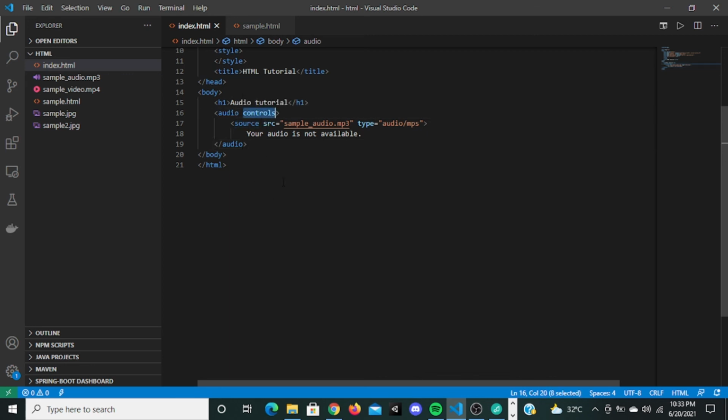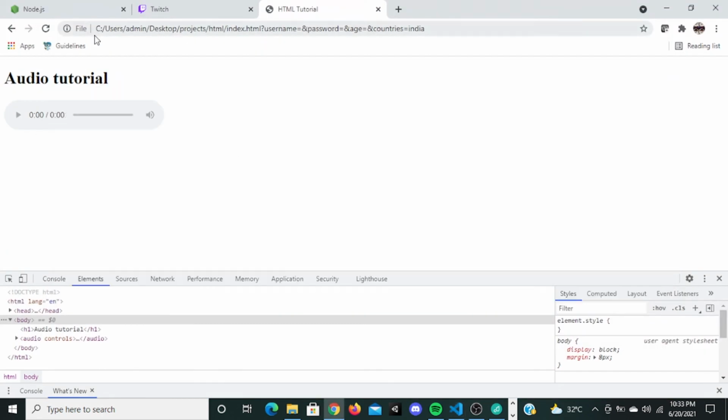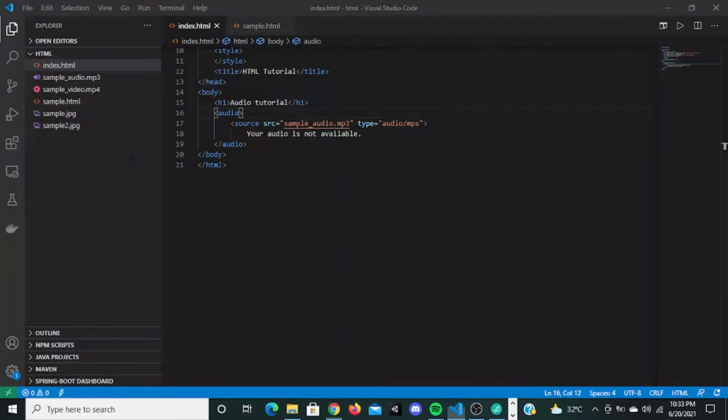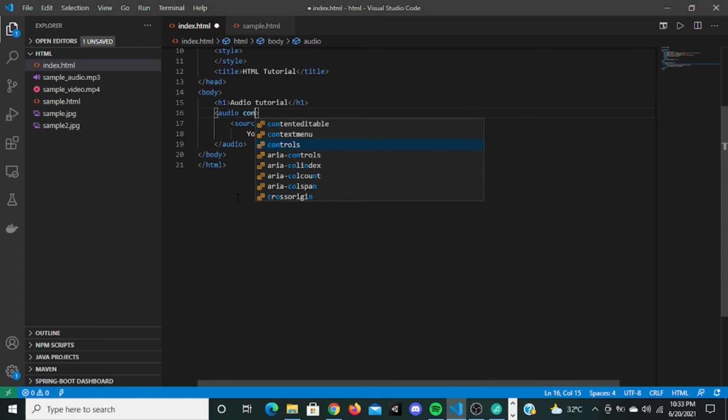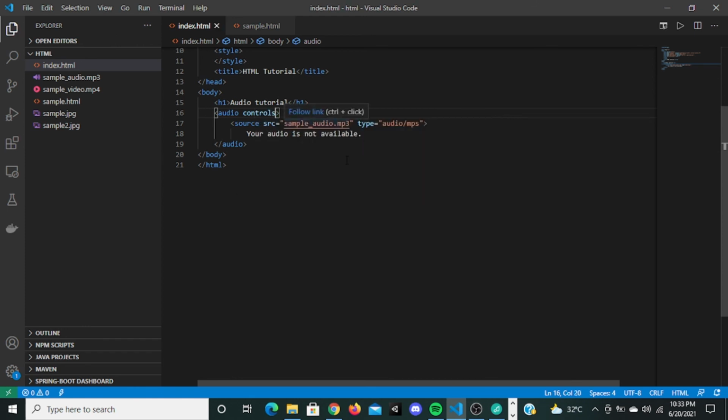If I take the controls out right here and refresh, there's not going to be any controls. So if I give controls right here and save this, sorry, the type is audio/mp3.